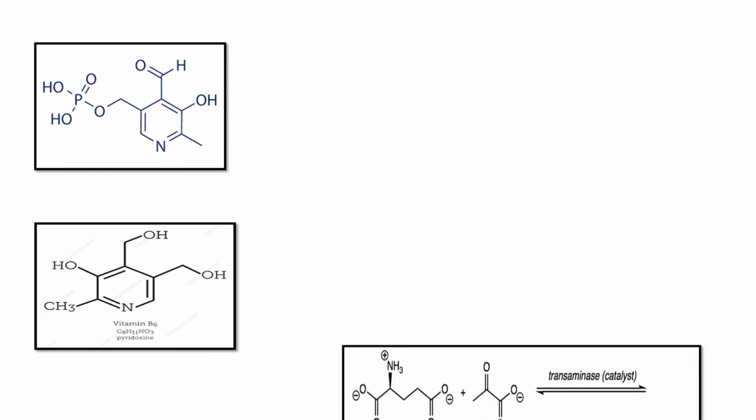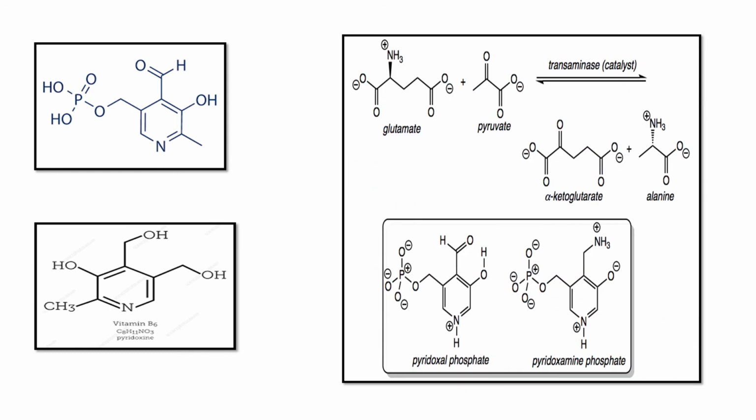They participate in amino acid metabolism. Glutamate has an amino group, and this amino group is transferred to pyruvate. Once the amino group is transferred, the pyruvate becomes alanine, an amino acid.